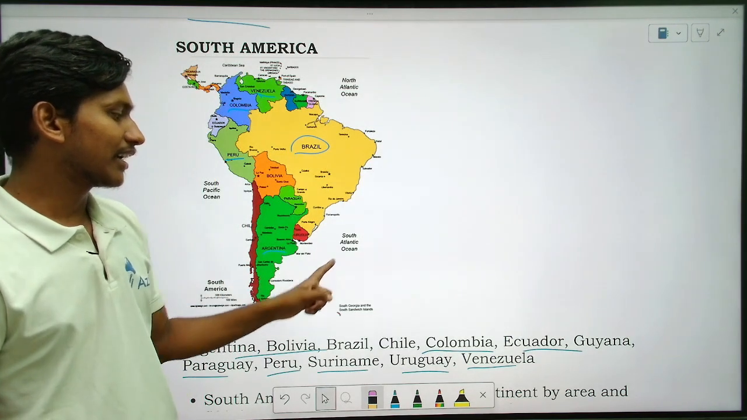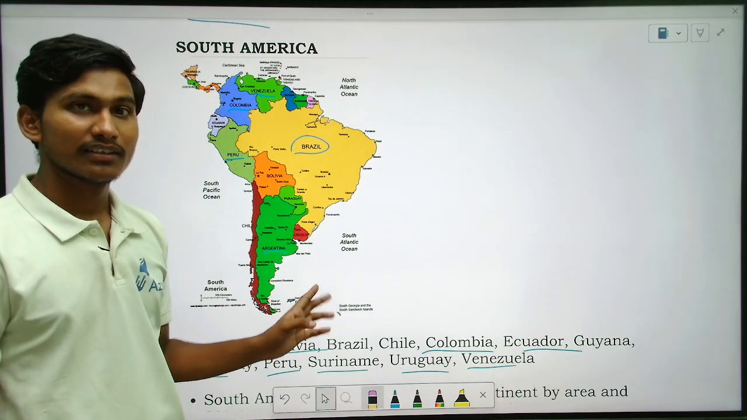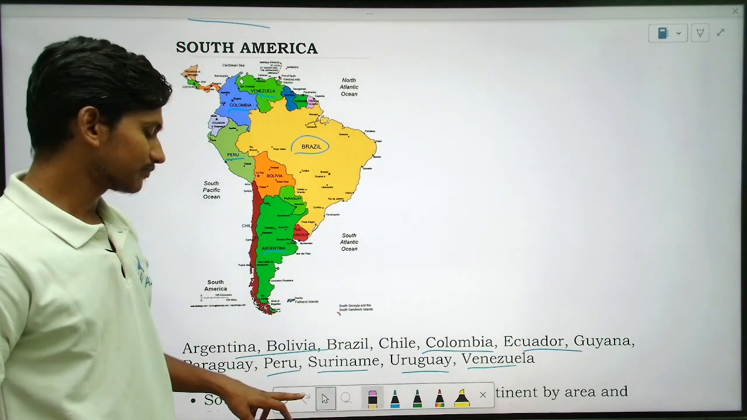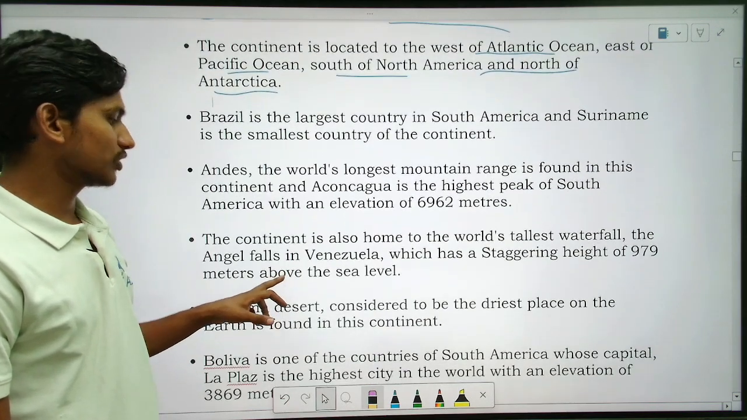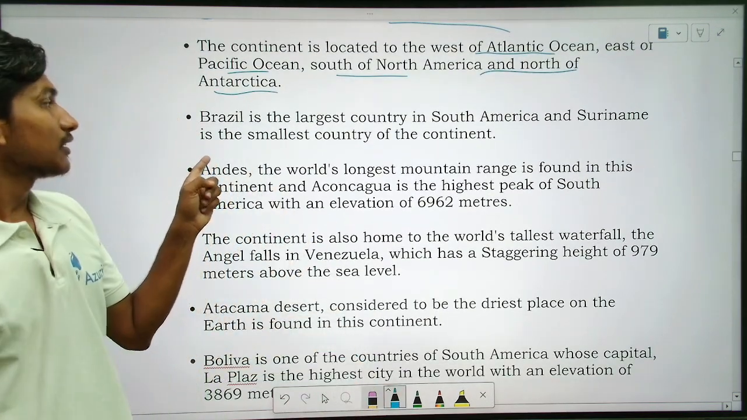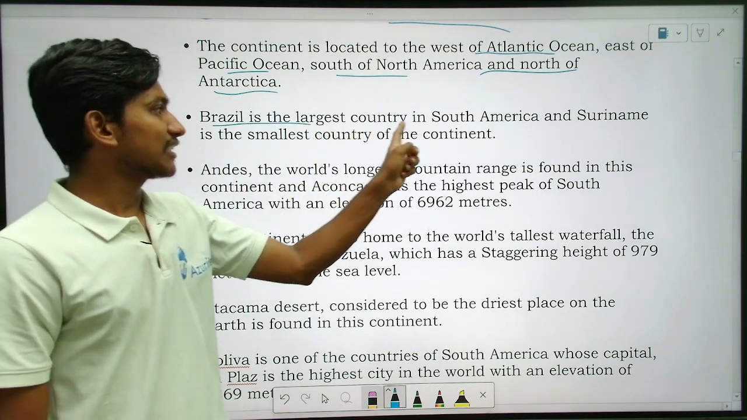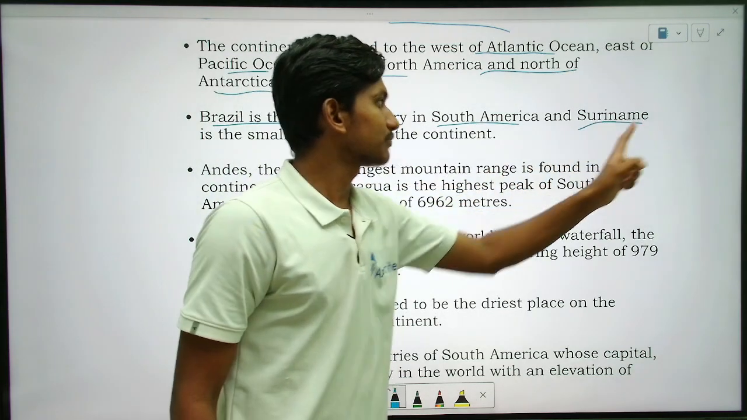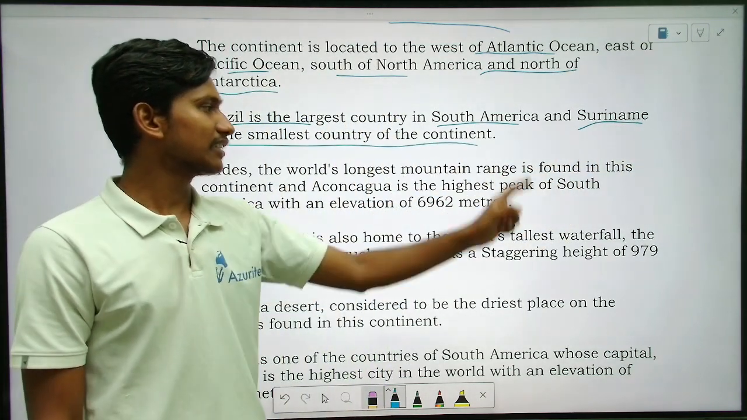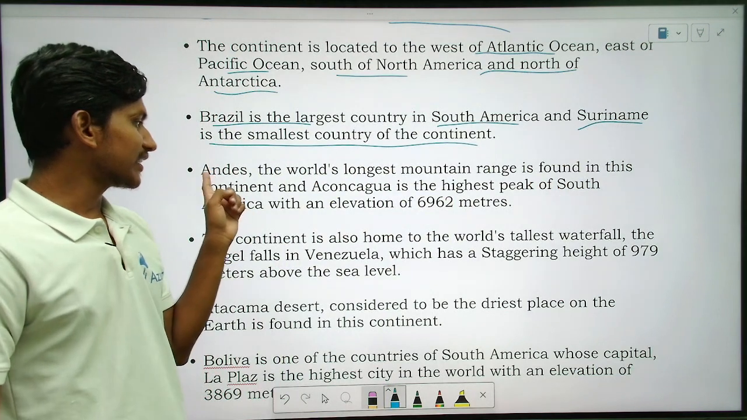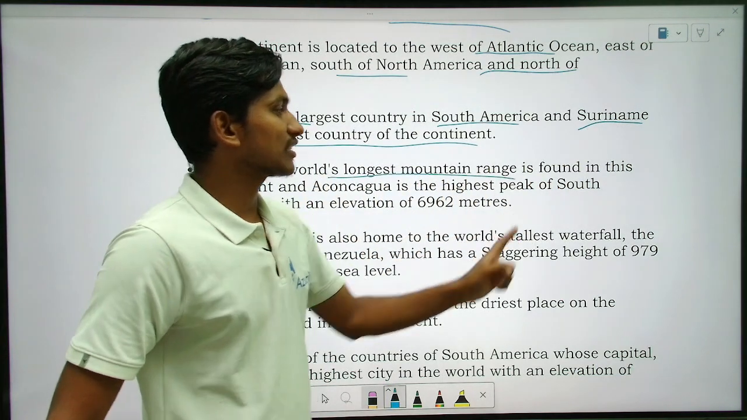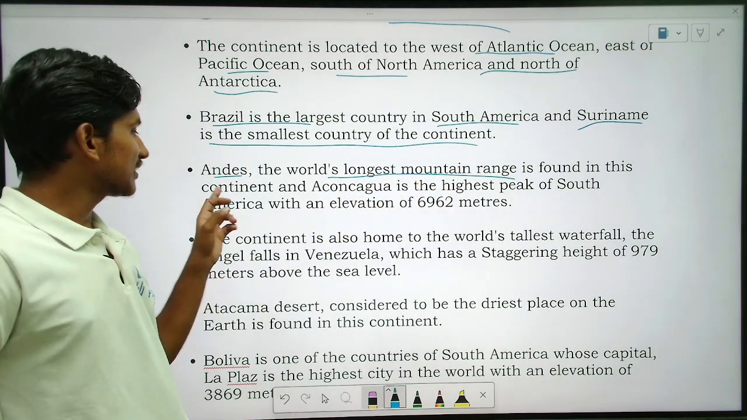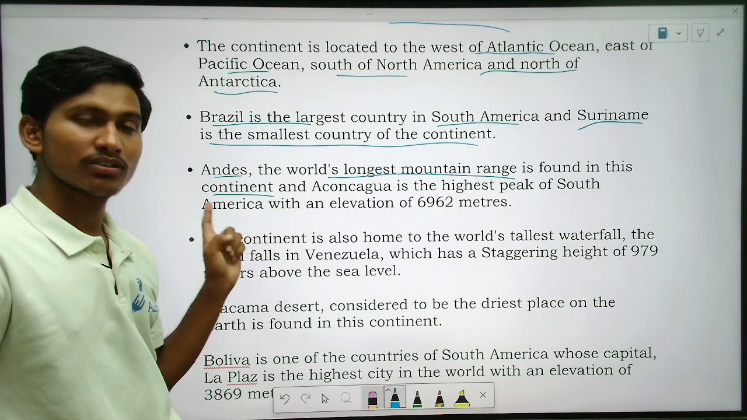Below this is the Atlantic, with the Arctic Sea below this. So that is the position. Brazil is the largest country in South America. Which is the largest country in South America? Brazil. And Suriname is the smallest country in the continent. Okay, fine. Andes, the world's longest mountain range. Which is the longest mountain range? Andes. Yes, it is found in this continent. So that is South America.